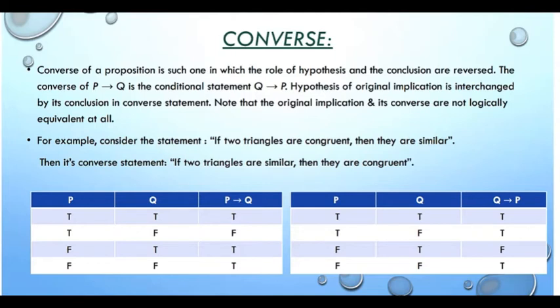For example, consider this statement: if two triangles are congruent, then they are similar. Then what will be its converse statement? If two triangles are similar, then they are congruent. But these are not logically equivalent. So clearly from these two given truth tables, we can check that P implies Q and Q implies P are not logically equivalent at all.